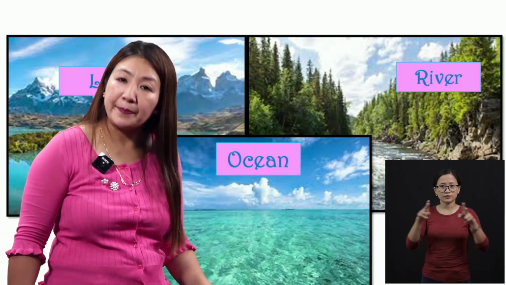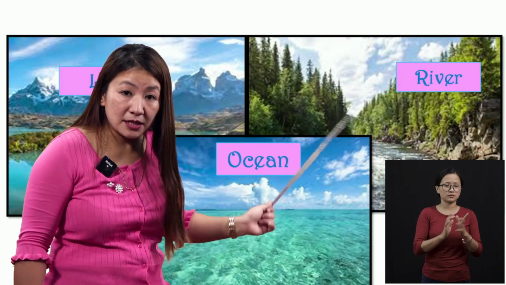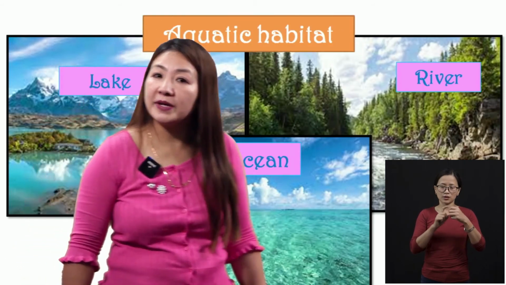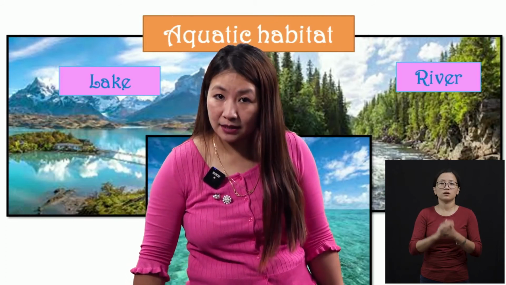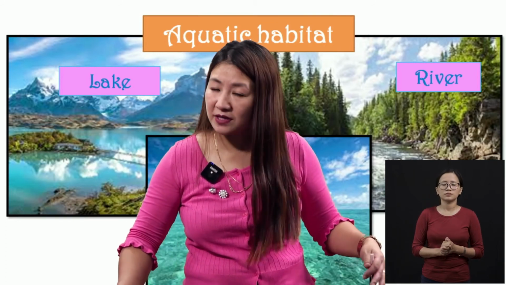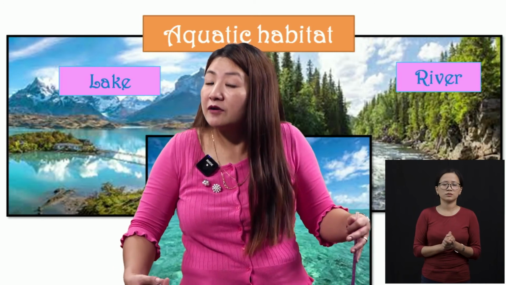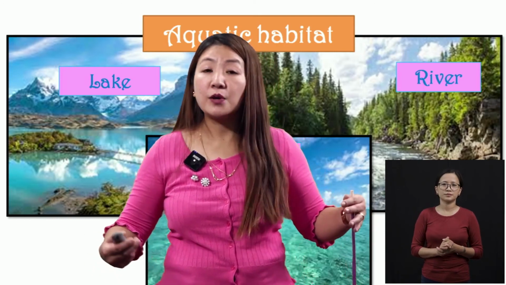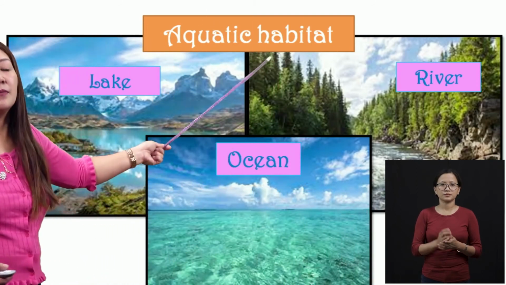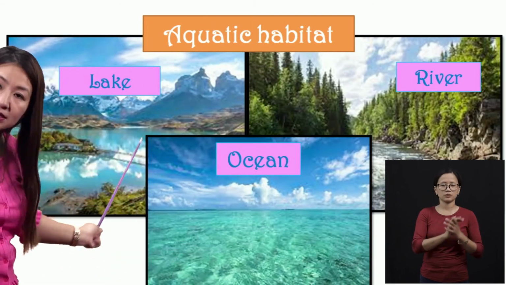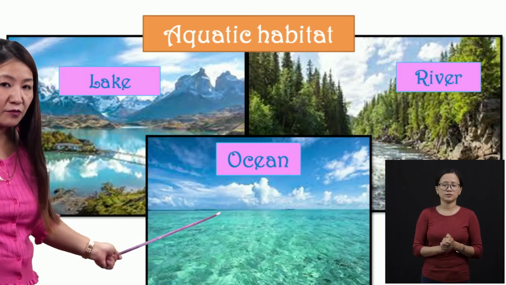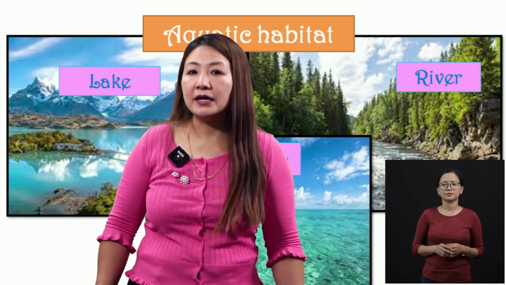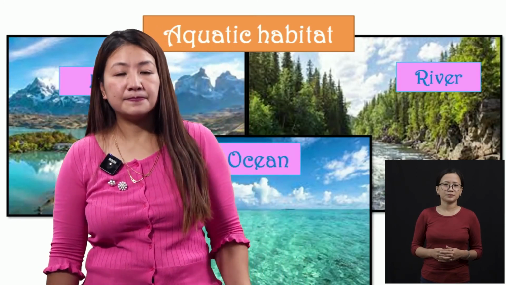and such a dwelling place is known as aquatic habitat. Repeat after me, children. Aquatic. Aqua means water, okay? So it is very easy to remember if you know the meaning of aqua. Aqua means water. Water habitat. Aquatic habitat means the habitat which is in water bodies, different types of water bodies, lakes, oceans, rivers, ponds, wells. So they are known as aquatic habitat.